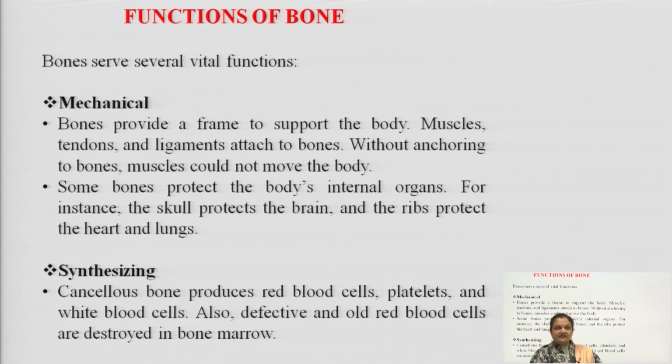The skeletal muscles, tendons and ligaments are all attached to the bones, and without anchoring to the bone, muscles couldn't move the body. Like when we are changing our posture, moving, jumping, walking, swimming, running, we need this mechanical strength of bones.